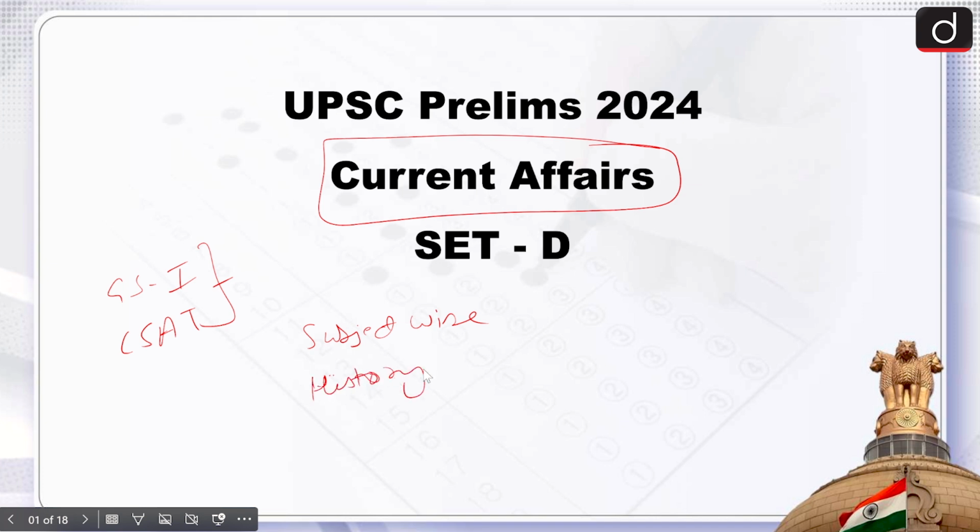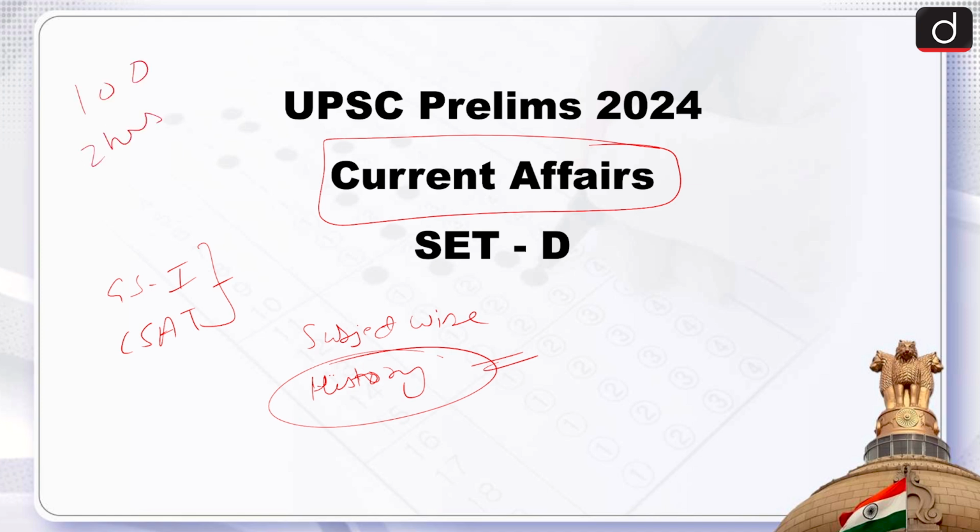Today evening you will get another episode on the analysis of UPSC CSE Prelims 2024, and that will be on history. The UPSC CSE Prelims 2024 consisted of 100 questions. The paper was of 2 hours, and it is being predicted this time that the cutoff will be higher as compared to last year, looking at the nature of the questions. I will just show you the questions of current affairs.